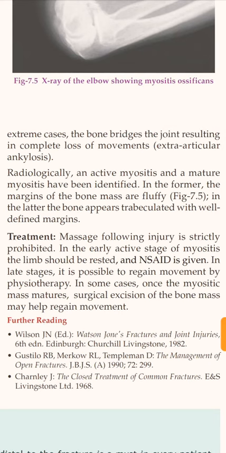Treatment: massage following injury is strictly prohibited. In the early active stage of the myositis, the limb should be rested and NSAIDs given, whereas in the late stage, physiotherapy is used to regain movement. In some cases, once the myositic mass matures, surgical excision of the bone mass may help regain the movement.